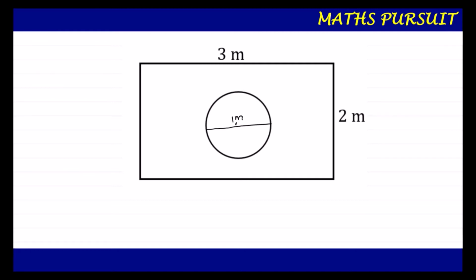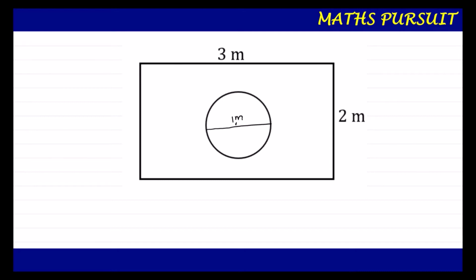Here there are two things. One is we can find out the area of the rectangle, as well as the area of the circle. But our main question is focused on the circle, because if we drop a die randomly, the question is asking what is the probability that it will land inside the circle. So let us work out the area of the circle.